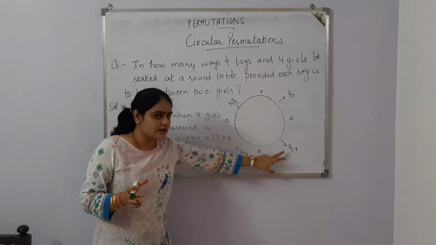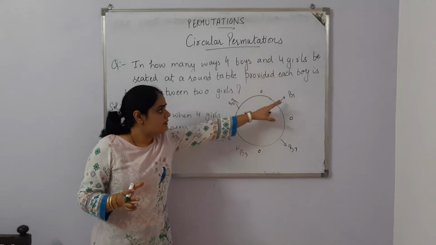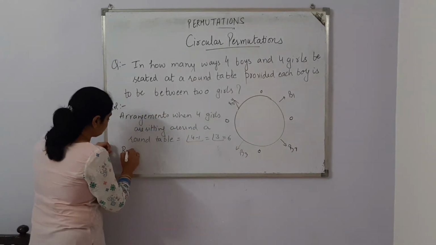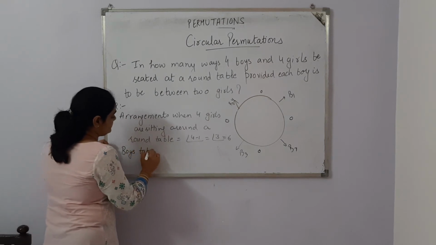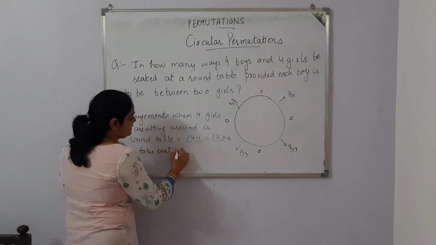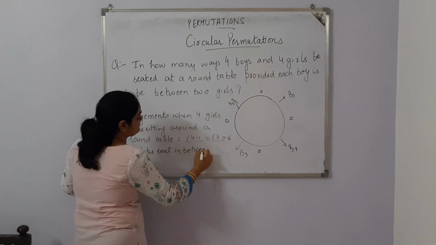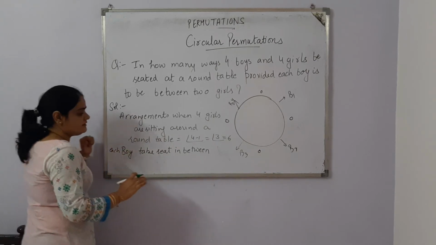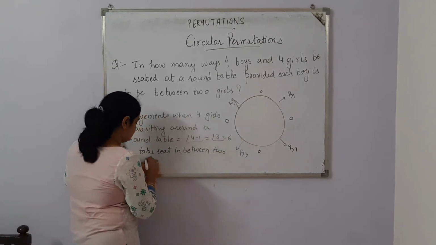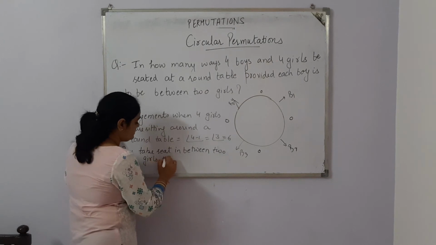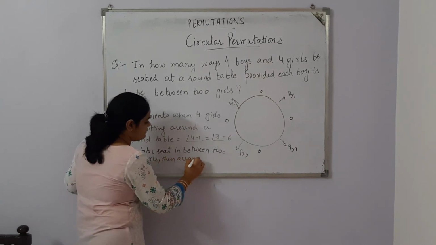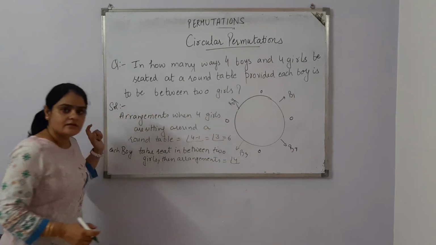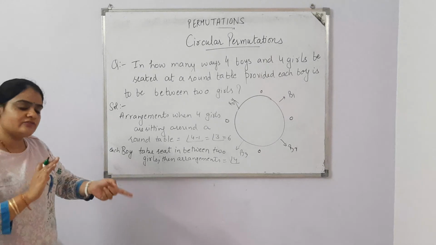B4 can sit here, B2 can sit here, B3 can sit here. So any of the positions they can take. So boys take seats in between, each boy takes a seat in between 2 girls. Then the arrangements equal, of course, 4 factorial, because there are total 4 boys, they can shuffle around.